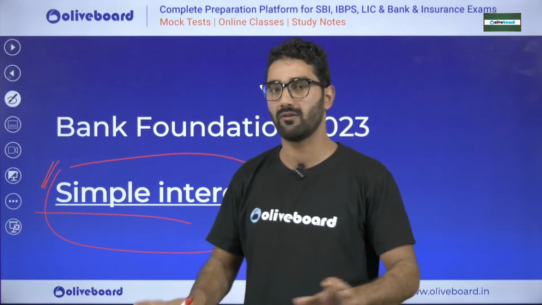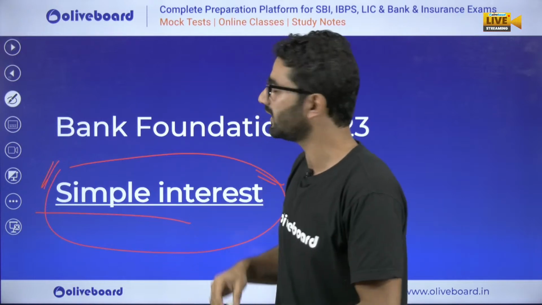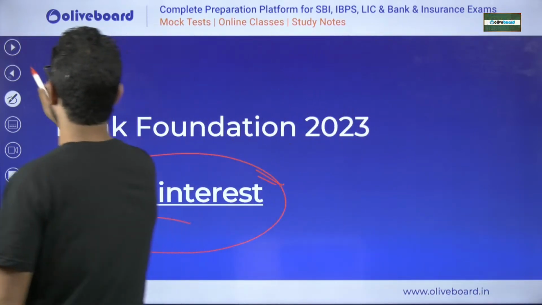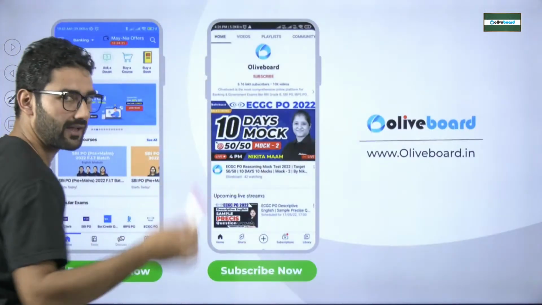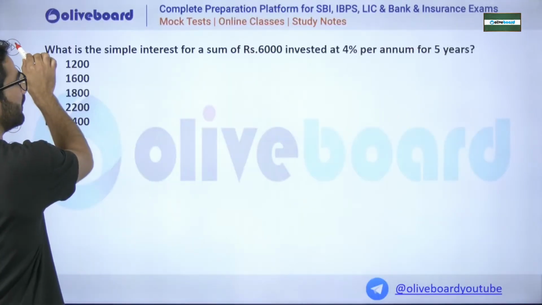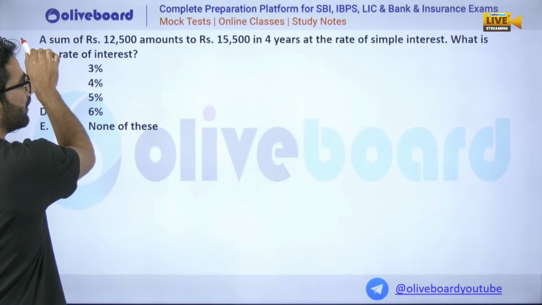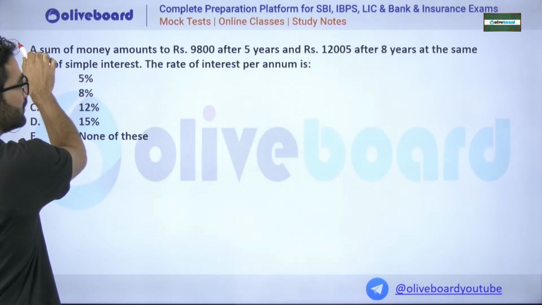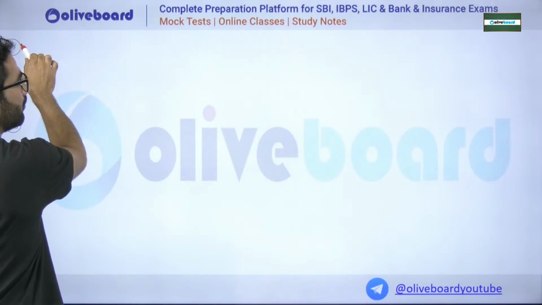Obviously, in simple interest we can use a formula, but when we reach compound interest, it will become quite tough for us. So that is why we have to make a strategy to avoid these types of problems. Some have been already done. The PDFs are available and you can go through them and do much more practice.